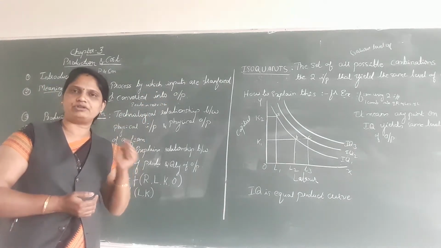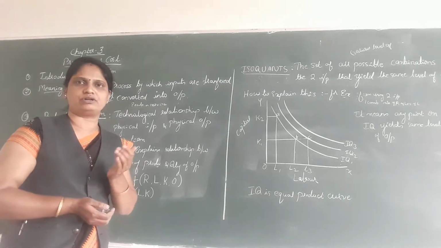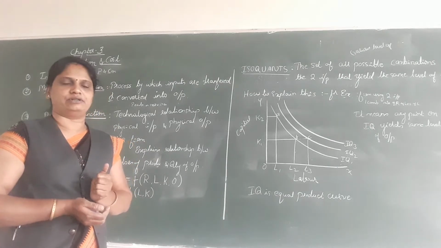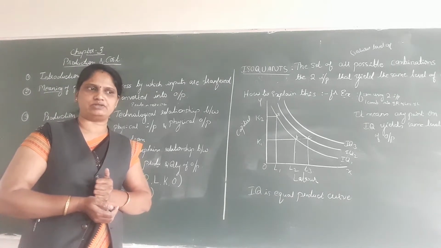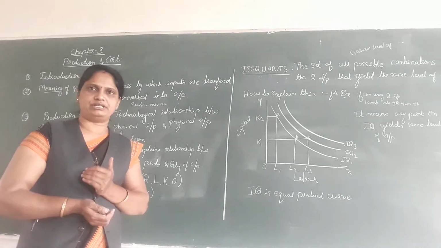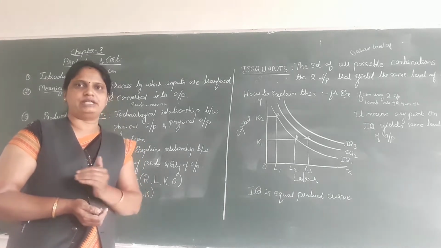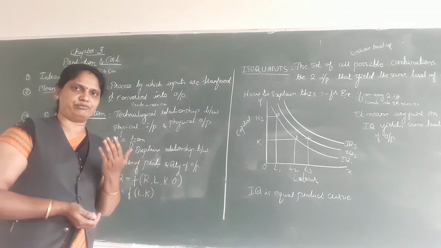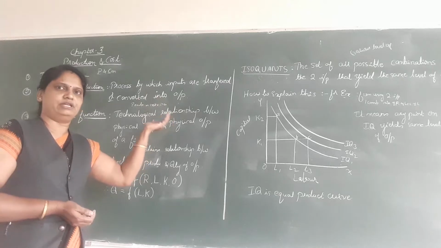For example, how to explain this? Here, production of shoes is the output. In this production, the producer is using inputs. What are the various inputs he is using? Land, labor, capital, leather, machineries. These are called the inputs. By using these inputs, he is producing the output, that is the shoes. So that is called production. Production is a process in which inputs are converted into output.